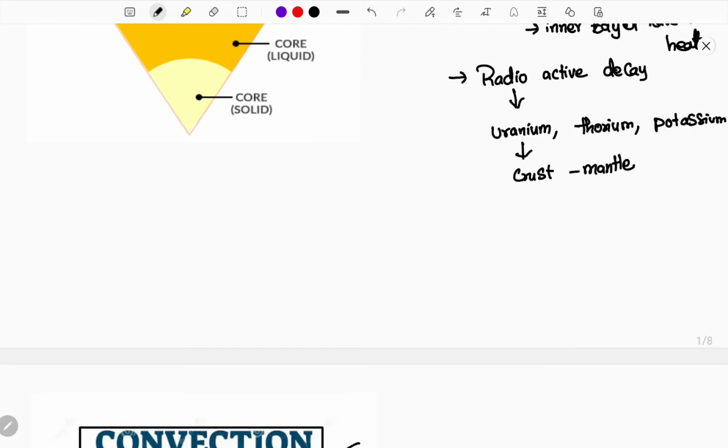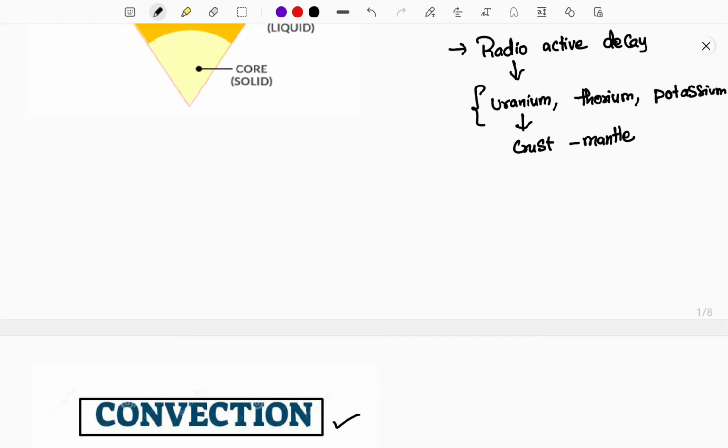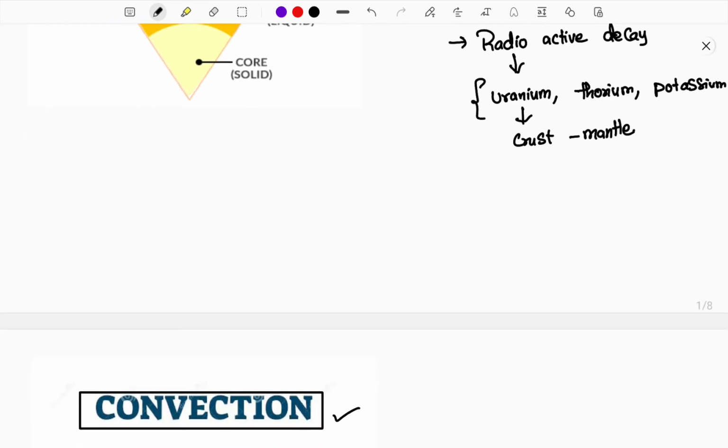This energy also instigates the process, and more radioactive materials continuously decay, producing an extra amount of heat that keeps the asthenosphere in a liquid state. Now you know radioactive decay is the main source of the heat and temperature. Okay, this is safe and happy.